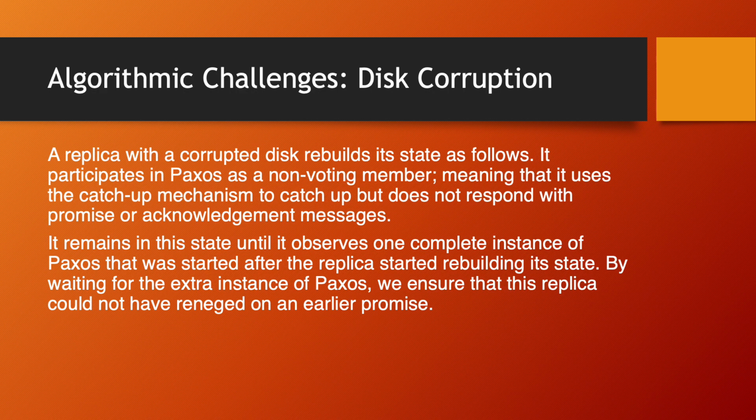A replica with a corrupted disk rebuilds its state as follows. It participates in Paxos as a non-voting member, meaning that it uses the catch-up mechanism to catch up but does not respond with promise or acknowledgement messages. It remains in this state until it observes one complete instance of Paxos that has started after the replica started rebuilding its state. By waiting for the extra instance of Paxos, we ensured that the replica could not have reneged on an earlier promise.